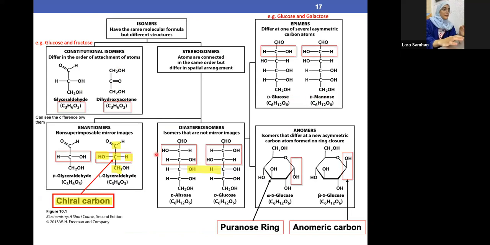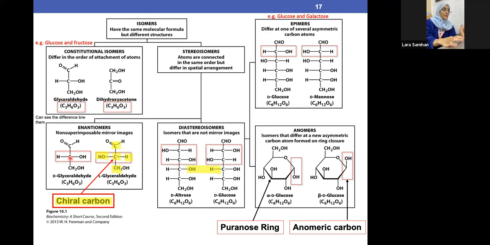Okay, so guys, I want to tell you about the D and the L. We said D, that means the OH is on the right side, ولكن L, the OH is on the left side. It's actually not the first carbon after the C double bond OH. It's actually the second last carbon after the C double bond OH. For example, I'm sorry, I'm mistaken in this thing, and I just want to clarify it again.